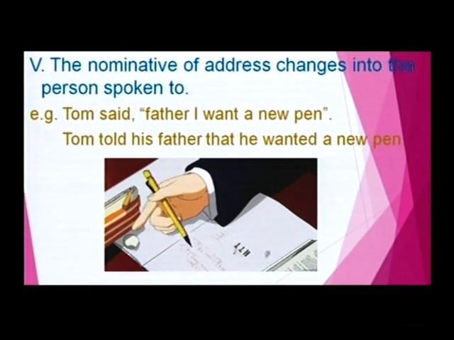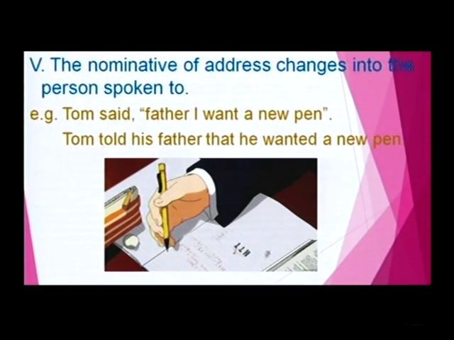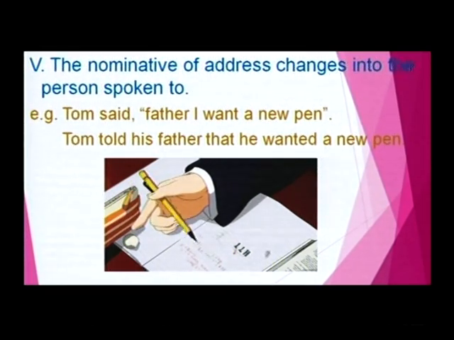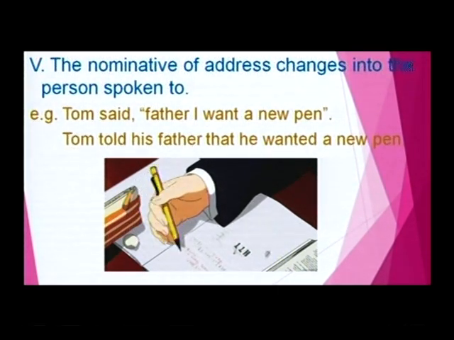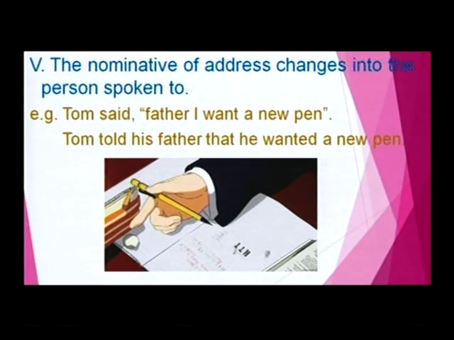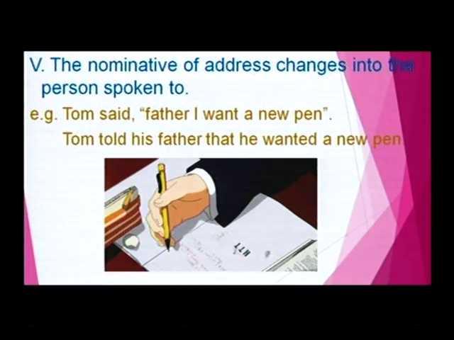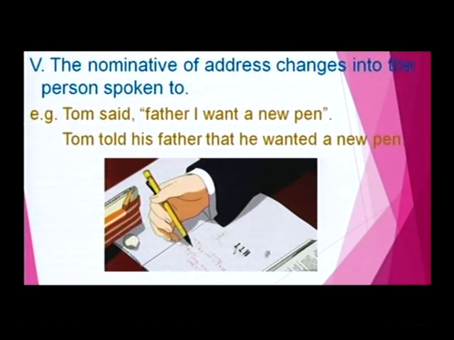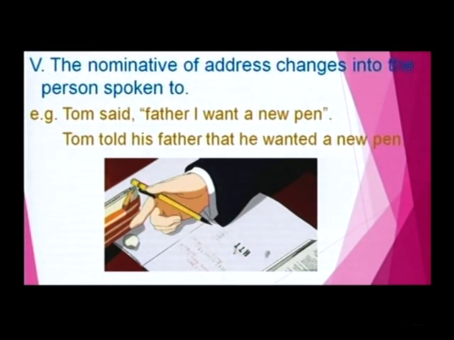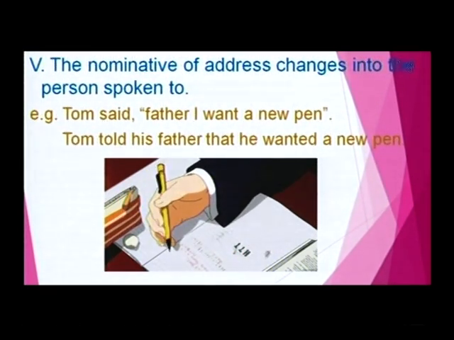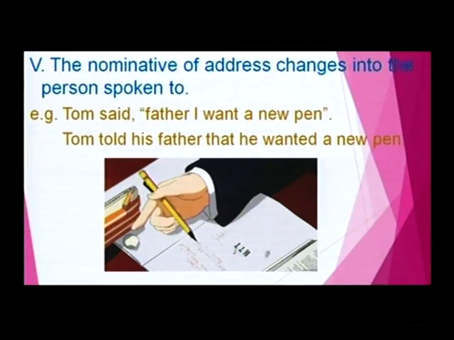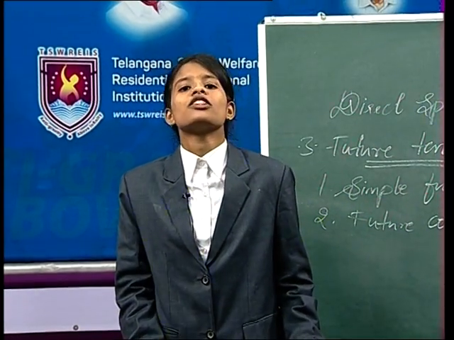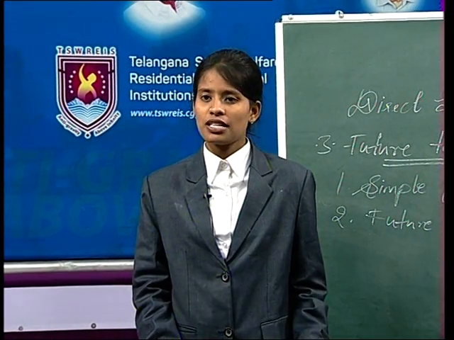Then how will it change in indirect speech? Let us see. Tom told his father that he wanted a new pen. What are the changes affected? Instead of "said", we got "told" here: "told his father that". The conjunction "that" is used, "I" became "he", and the verb "want" became "wanted". This is one of the exceptional cases: the nominative of address changes into the person spoken to. Clear, my dear friends?